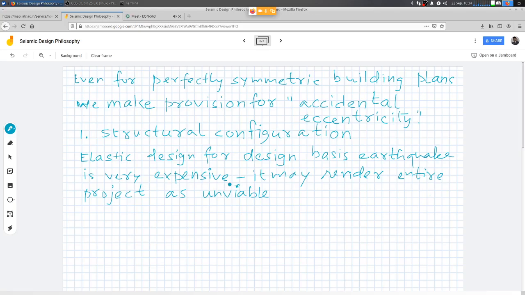It will be so expensive that nobody will be willing to put in money in that, and therefore we need to take an alternative view of that.